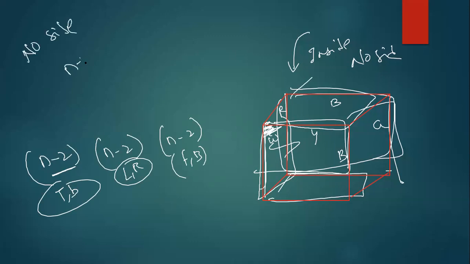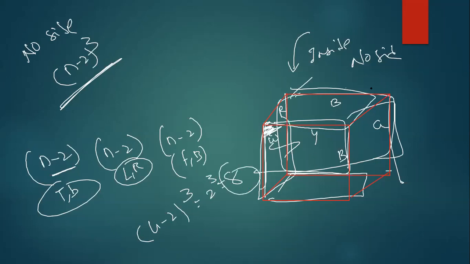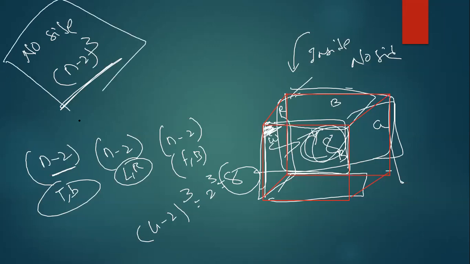So whenever somebody is asking how many such cubes are there which are no side painted, your answer will be n minus 2 whole cube. In our case, 4 minus 2 whole cube, which is 2 cube, which will be 8. That means if you remove all the outer side, there will be 8 cubes inside which are no side painted. So whenever somebody is asking no side painted, it is n minus 2 whole cube. If it is clear, type Y. Just remember the formula. That's it.